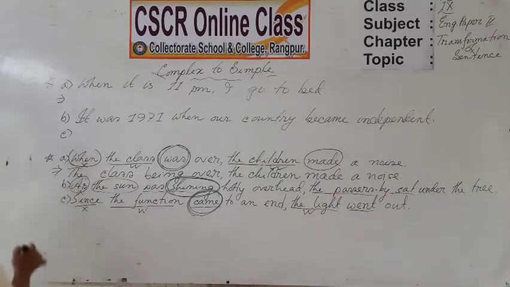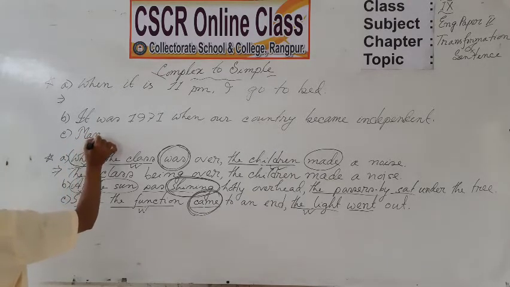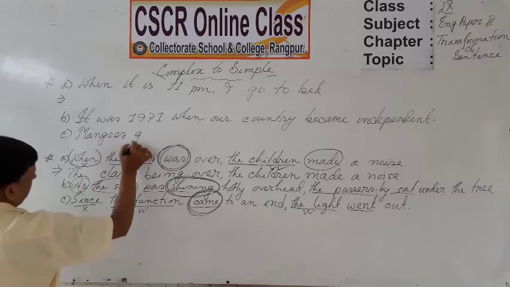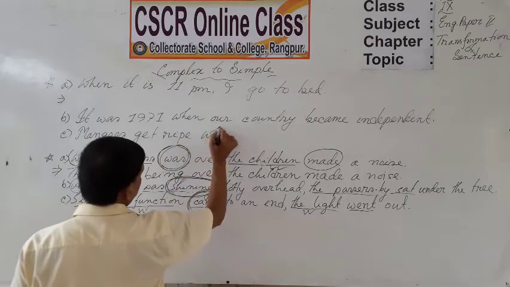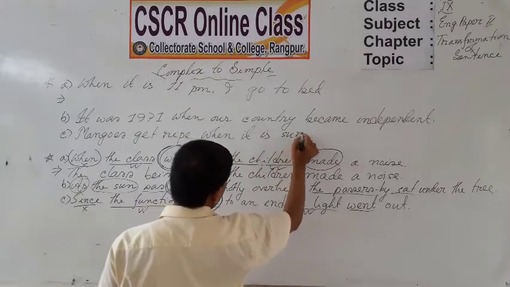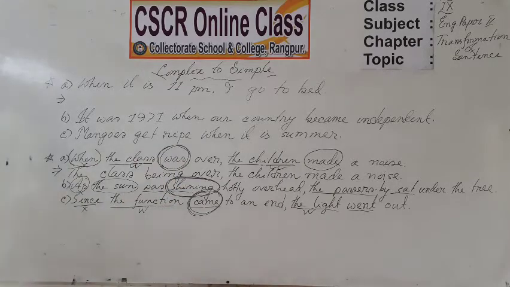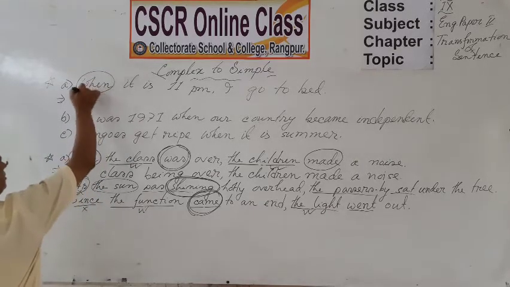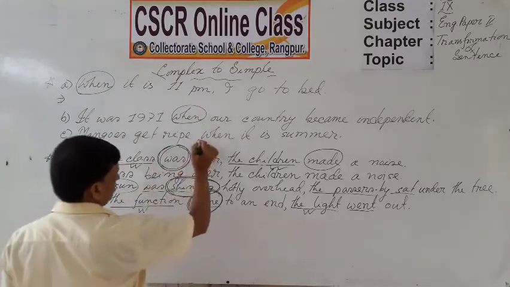Then example C: mangoes get ripe when it is summer. Yes, dear students, again in this group of sentences, you can find the conjunction when.